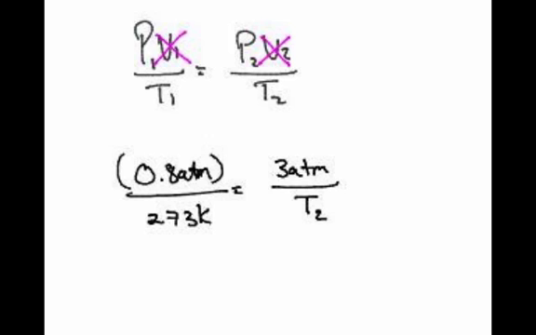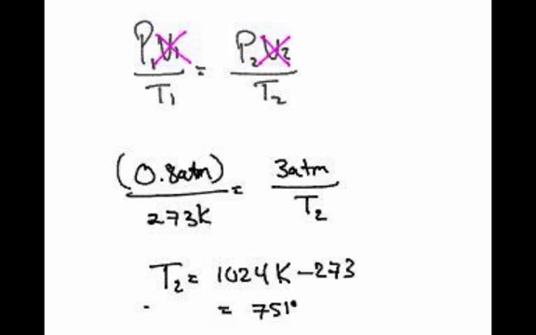Solve the problem. So 3 times 273, about 600, divided by 8. About 1,024, so T2 equals 1,024. What's the units on that? Kelvin. So let's actually subtract 273 so we have an actual number that maybe you and I can understand.